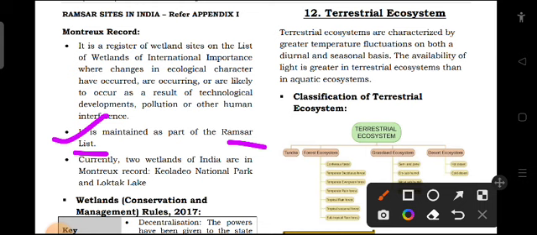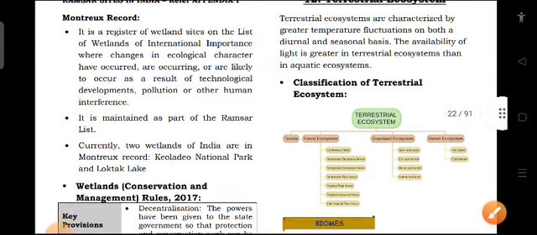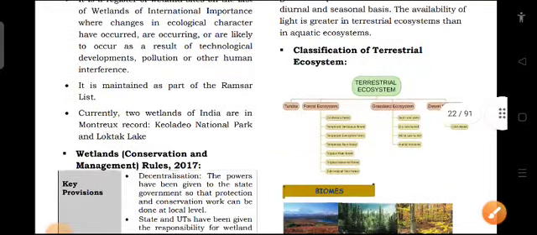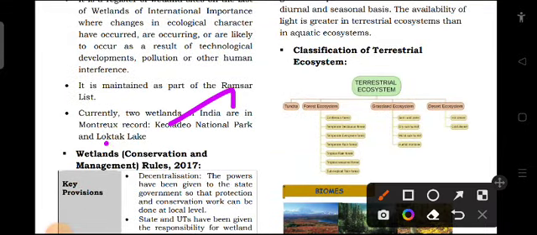Currently 2 wetlands of India are in the Montreux Record. What are they? One is Keoladeo National Park and the other one is Loktak Lake. Initially we had Chilika Lake also in the list, but it was removed after maintaining it properly. Keoladeo and Loktak are currently in that list. Keoladeo is in Rajasthan and Loktak Lake is in Manipur.